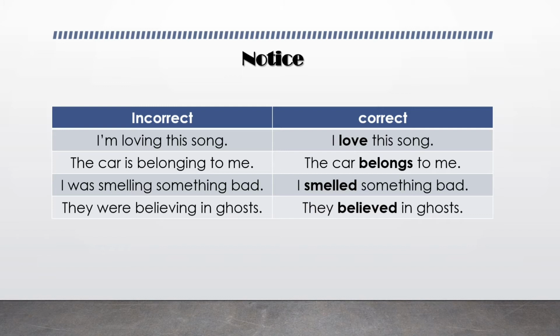So, I am loving this song is not correct because love is a stative verb. It should be, I love this song. The car is belonging to me is incorrect. It should be, the car belongs to me. I was smelling something bad. Incorrect. It should be, I smelled something bad. They were believing in ghosts. It should be, they believed in ghosts.